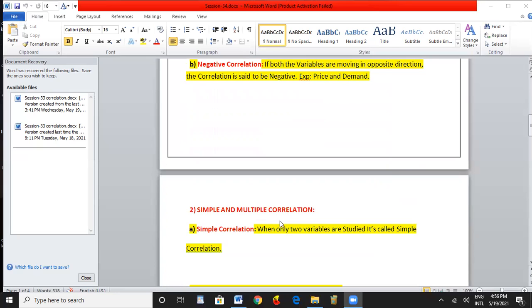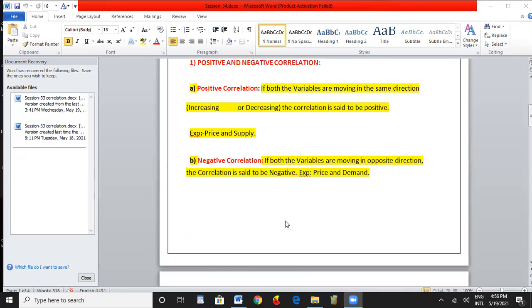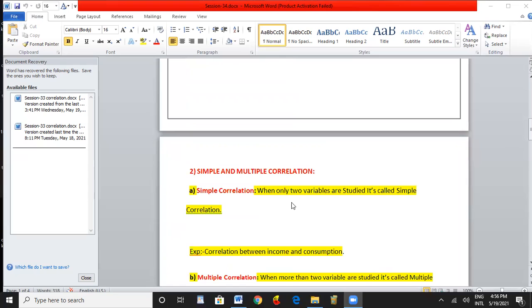Next one is the simple and multiple correlation, the second type of correlation. The first one is simple correlation. When only two variables are studied, it is called simple correlation. The management says that here you have to consider only the two. It is enough. If two variables have been considered and you are establishing the relationship between the two variables and finding the correlation coefficient between them, this is called simple correlation.